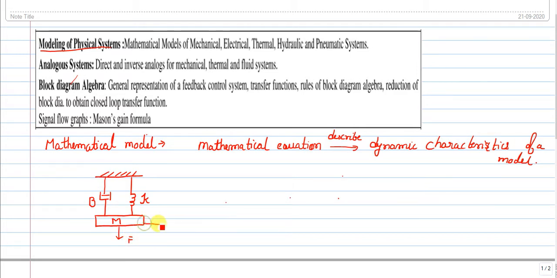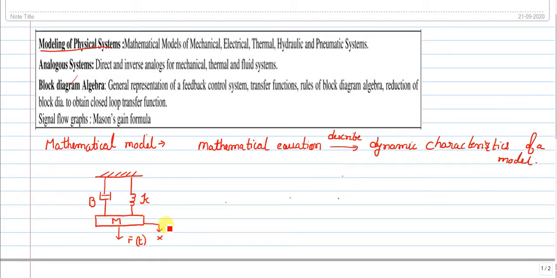And this is a mathematical model. When I apply a force with respect to t, the time, remember, you should understand the first unit: whatever system we are taking will be a time invariant system. It is time independent, and all variables are dependent on time.